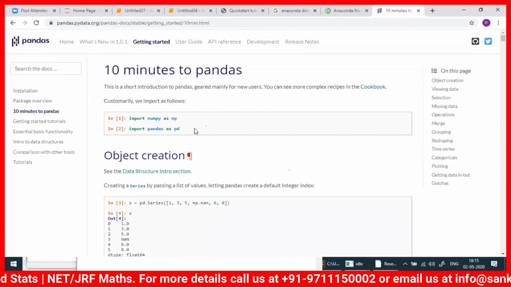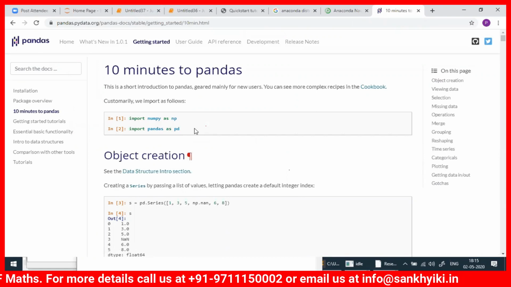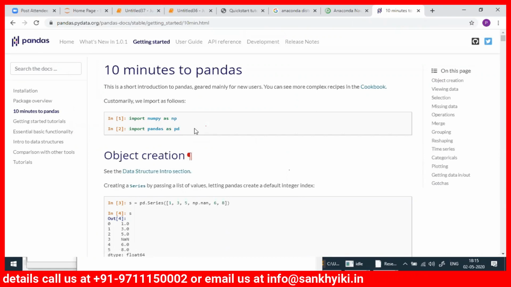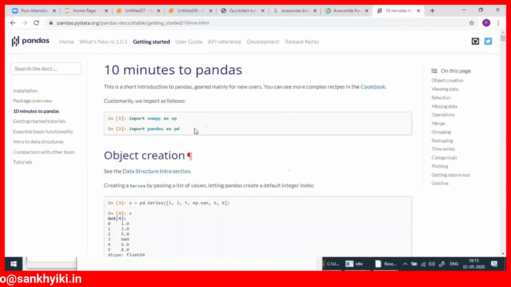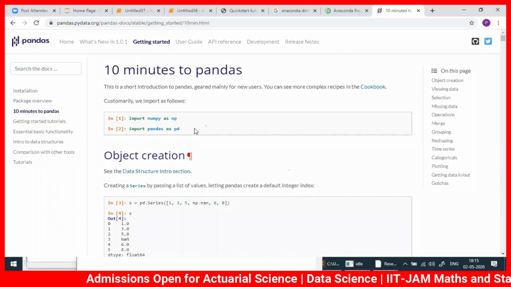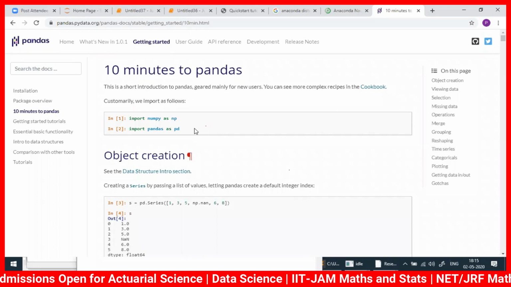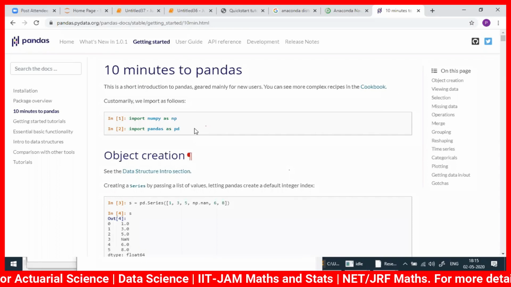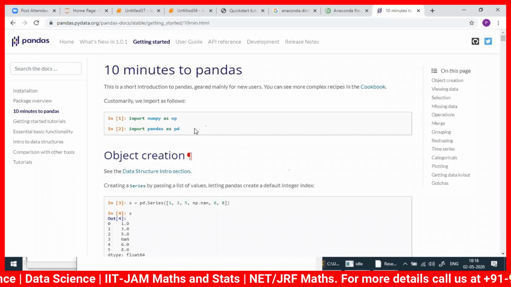Listen carefully. Python is a language. Suppose I know the English language. When I study mathematics, I will learn triangle, rectangle, maybe calculus, differentiation, integration. I will learn more English. I study physics, I will learn more English. I study history, I will learn more English. In that way, you need to know base Python. Then if you do data science, you will learn more. If you do deep learning, you learn more.